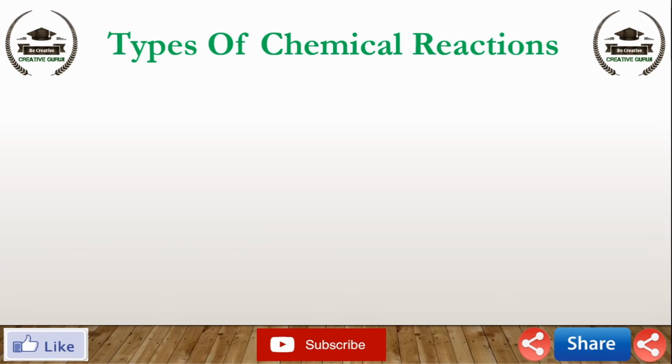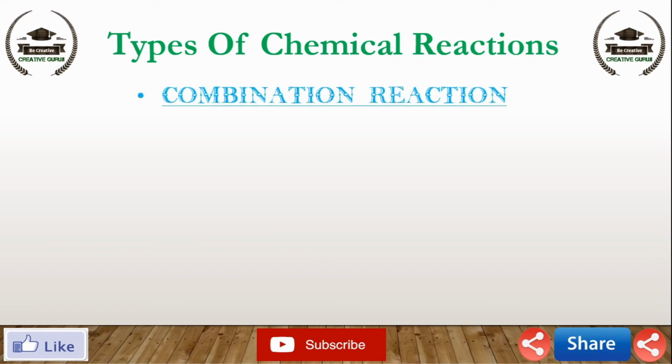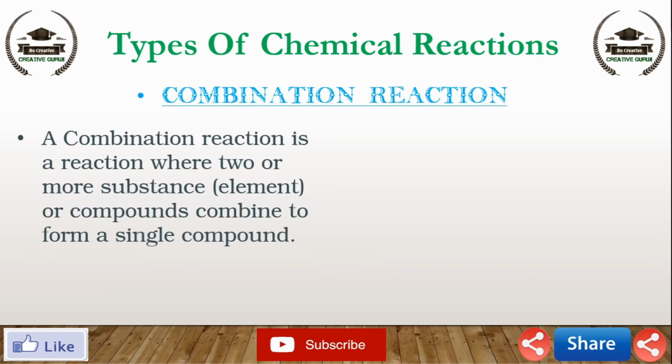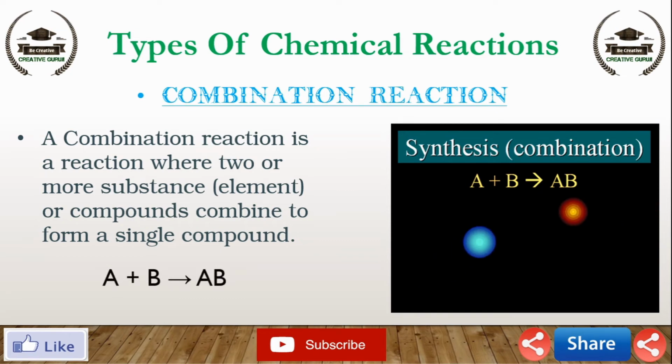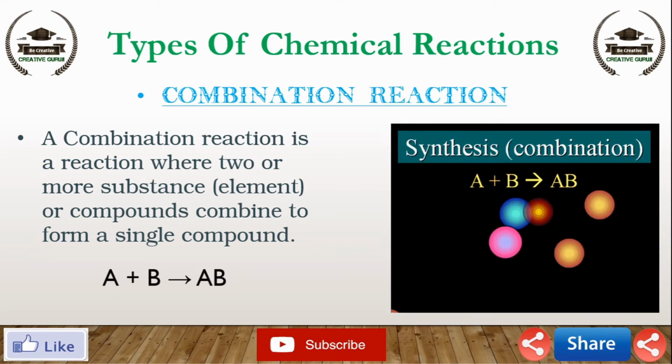First type of chemical reactions, combination reactions. Definition of combination reaction. A combination reaction is a reaction where two or more substances, elements or compounds, combine to form a single compound. Such reactions may be represented by the equation A plus B gives AB.